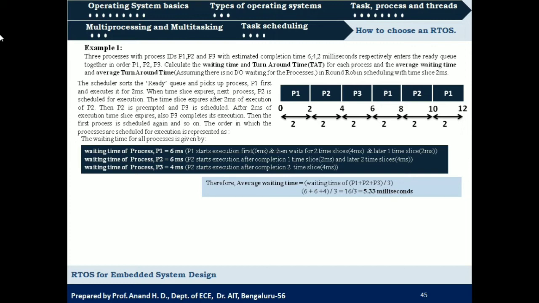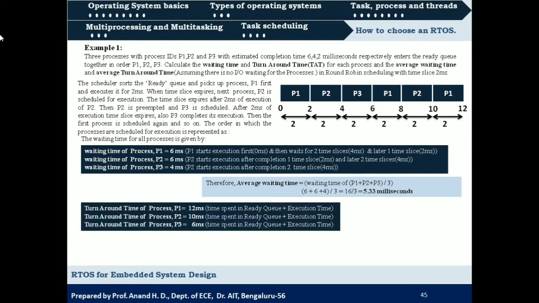So now what will be the turnaround time for these three processes? It is the sum of waiting time and execution time. So process 1 should wait for 6 milliseconds and it is going to execute for 6 milliseconds. So it will be 12 milliseconds.